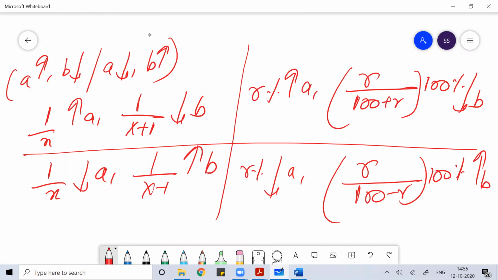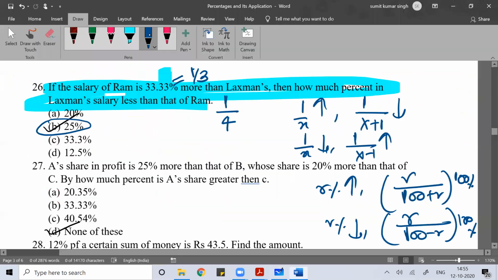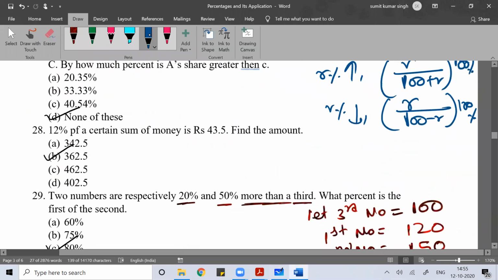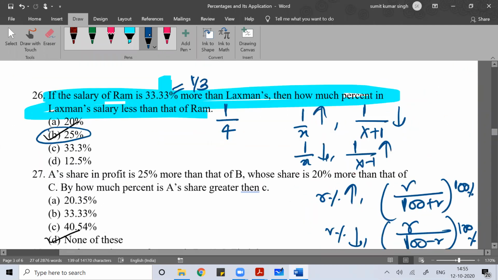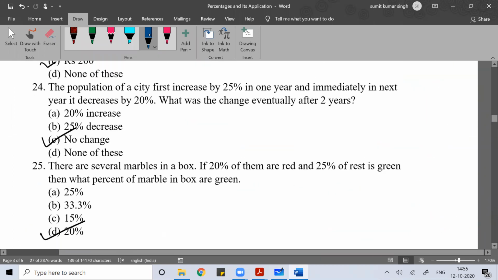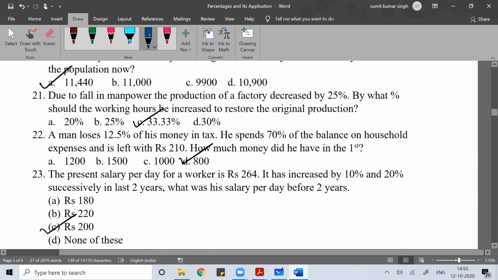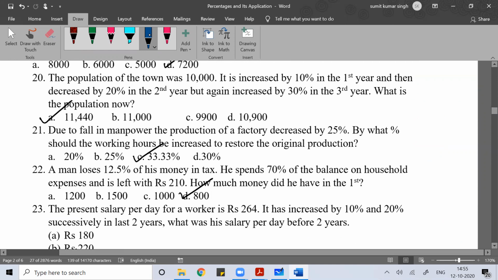Remember this relationship. It will be very helpful for you. Whenever you are solving a problem and you see this kind of relationship, you can easily use it for solving these kinds of problems. So here, if you see this question.